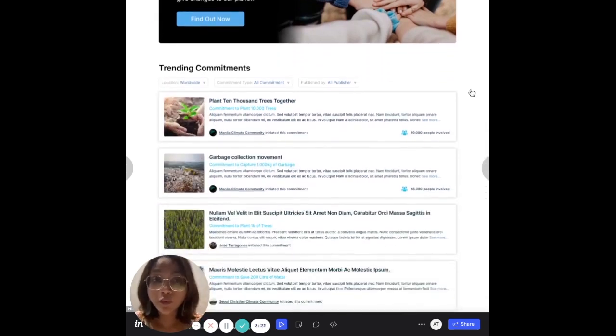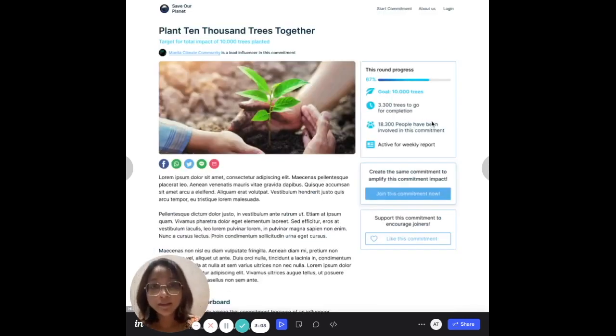So first off, I want to bring you to what a commitment or action is actually about. As an example here, we have a list of trending actions or commitments, and the first thing we're going to look at is "Plant trees, 10,000 trees together." Here we can see the action itself and the details of the action. On this particular action, this is the target for the total impact, which is 10,000 trees planted.